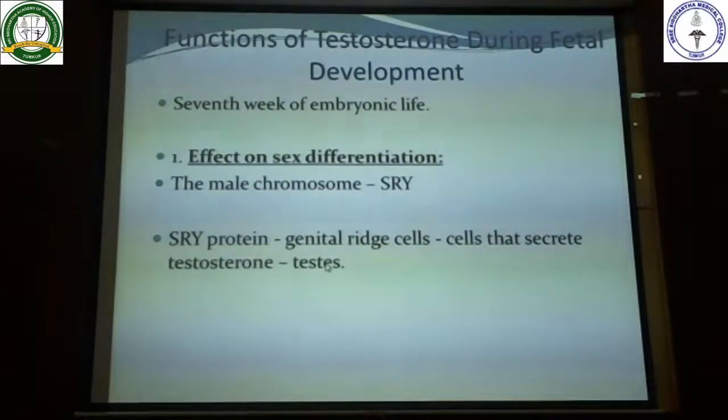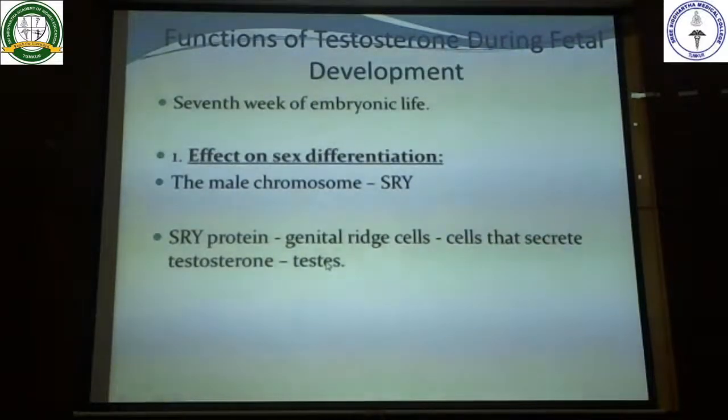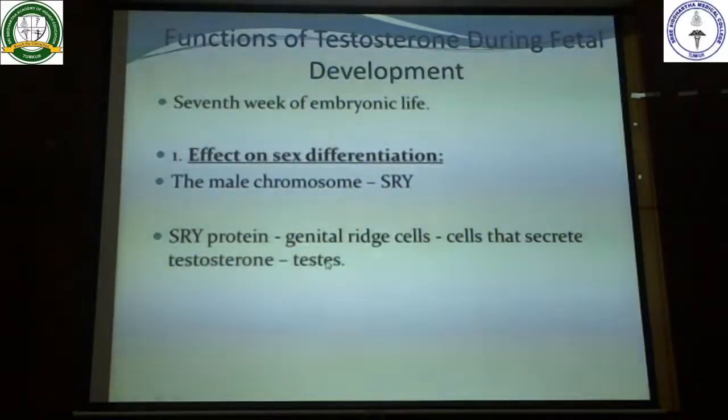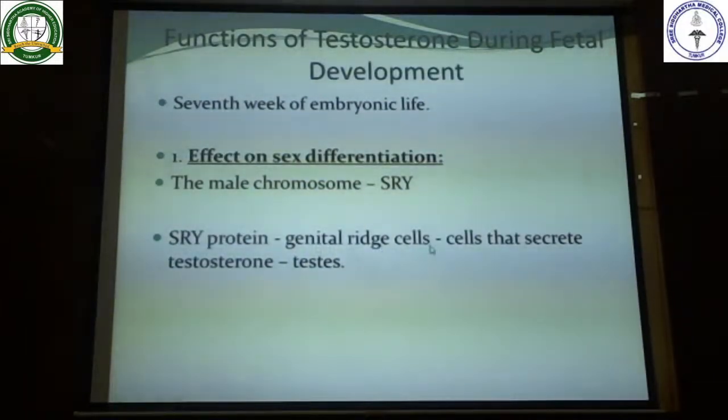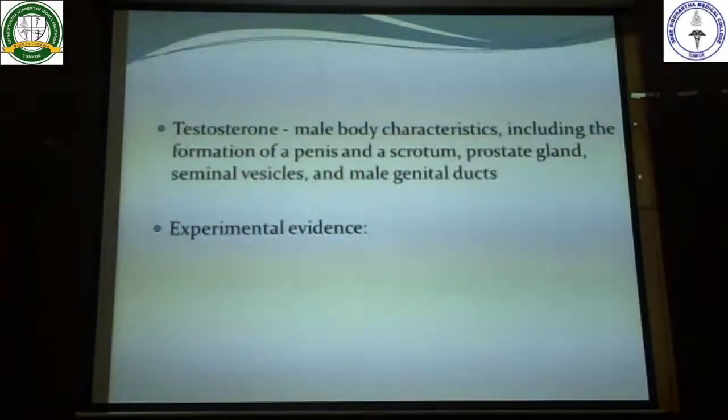Okay, so initially the gonads are bipotential, that is, they can become either female or male. Once you have the SRY gene or the protein, it stimulates many reactions so that the genital ridge cells differentiate into the cells that secrete testosterone, which later becomes the testis.